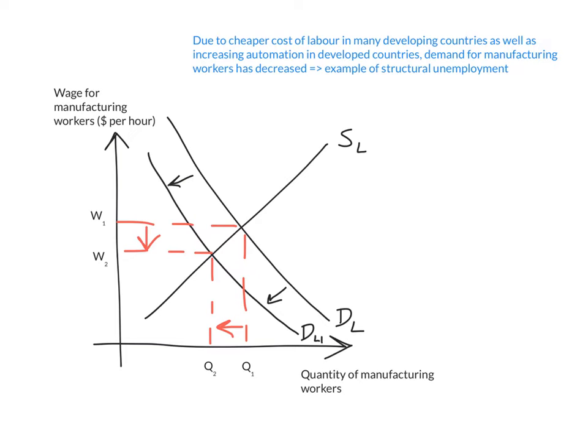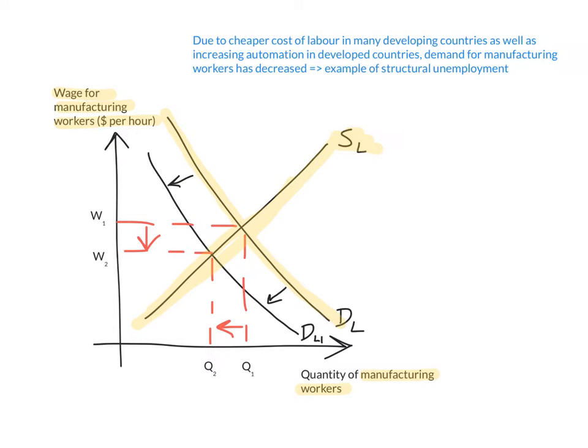So here's a diagram showing a fall in the demand for a particular type of worker. So say, for example, we're talking about manufacturing workers, and this is the wage for manufacturing workers. This is the supply of manufacturing workers by the workers themselves. So the workers are supplying, this is the amount of people willing to work as manufacturing workers. And over here is the original demand for manufacturing workers by employers, by factories that want manufacturing workers.